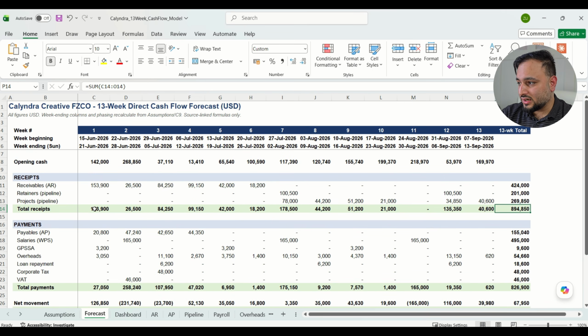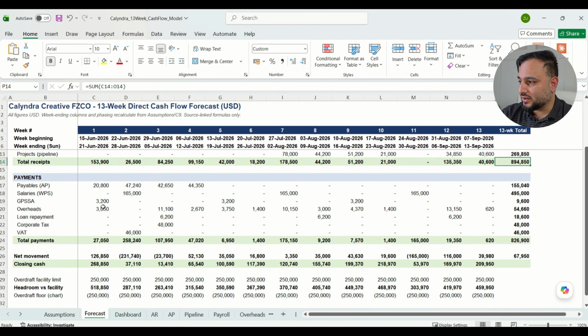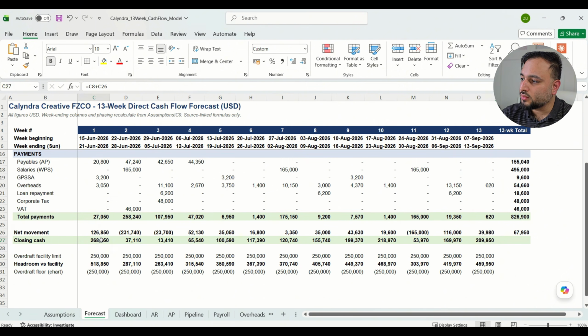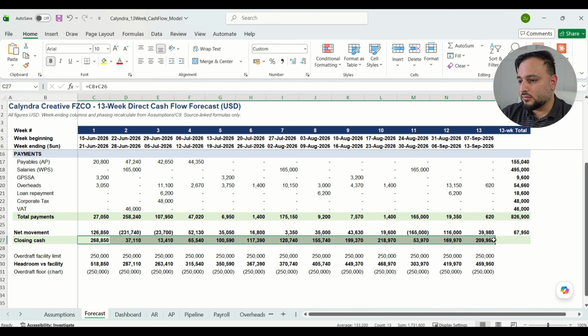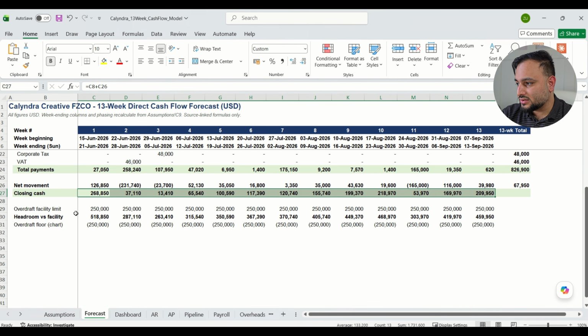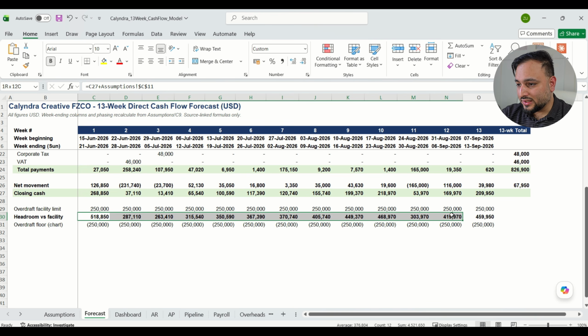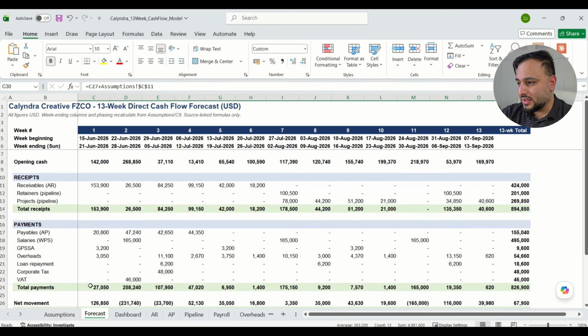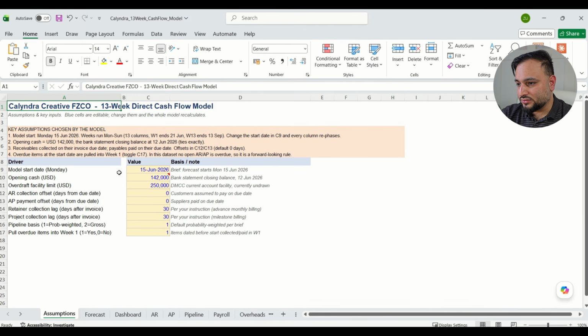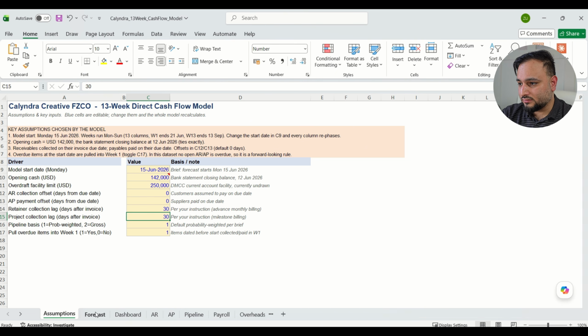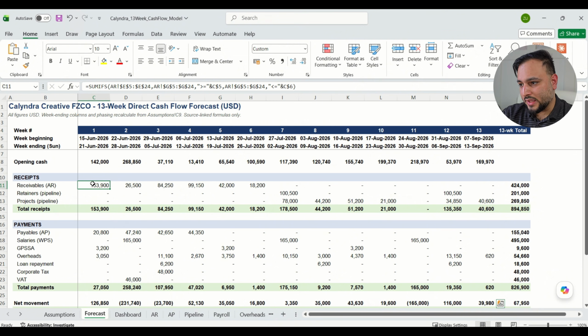You can see here that it has followed exactly the same advice that I gave it, on how I want to see the model based on my experience, and it's giving the closing cash balance. It's giving all the information that you should see. Here is the assumption tab. You can see that the main assumptions are here, completely dynamic. You can change it. The formulas are all flowing in.